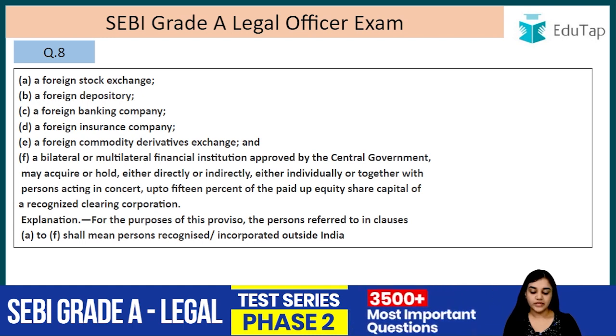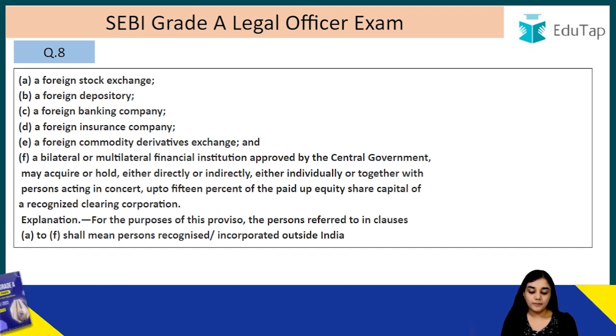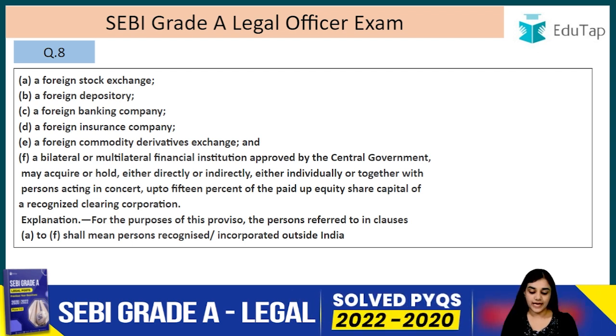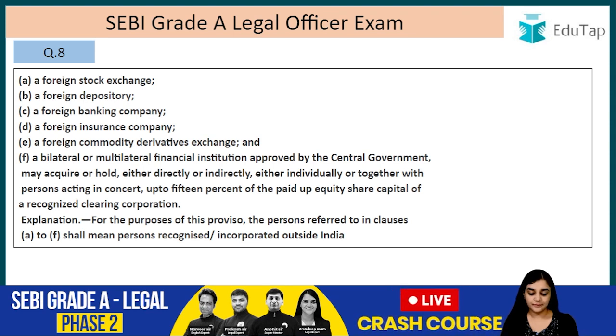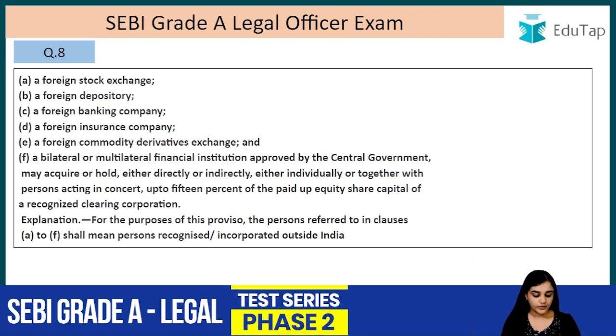A foreign stock exchange, foreign depository, foreign banking company, foreign insurance company, foreign commodity derivatives exchange, a bilateral or multilateral financial institution approved by the central government, they may acquire or hold either directly or indirectly, either individually or together with persons acting in concert, up to 15%. So they can hold how much? They can hold 15% of the paid up equity share capital of a recognized clearing corporation. For the purpose of this proviso, the persons referred to in clauses A to F shall mean persons incorporated outside India. Question number 9.